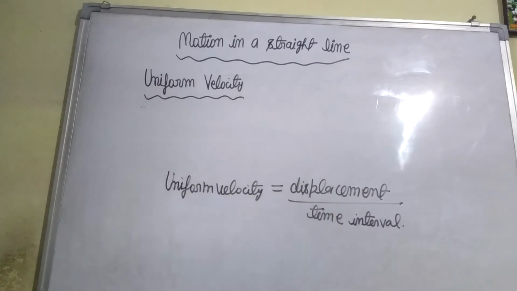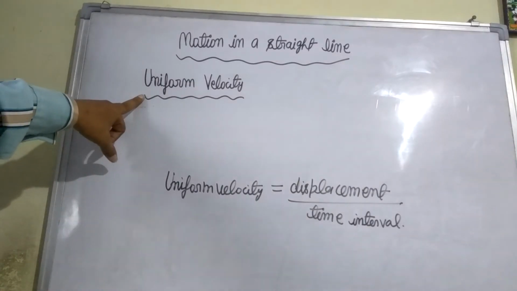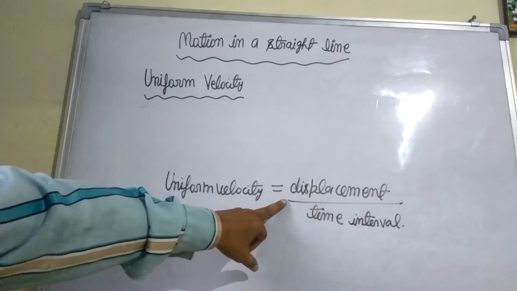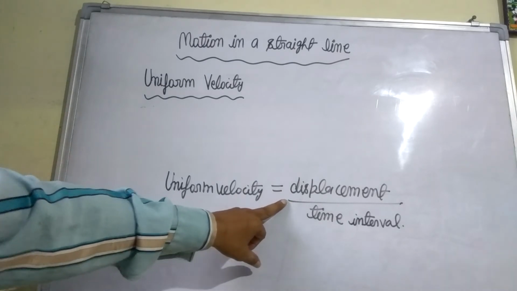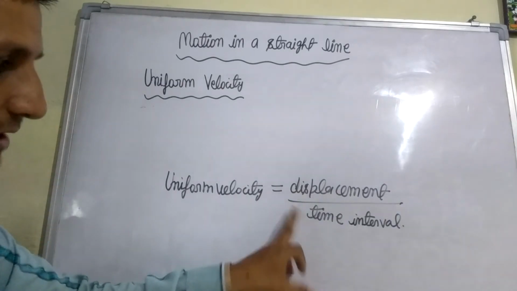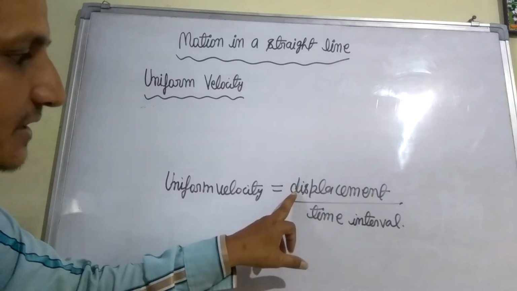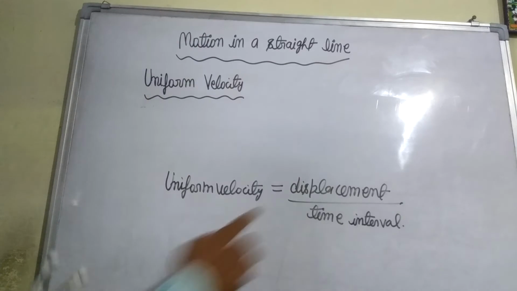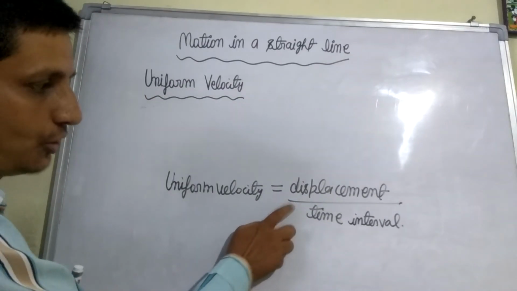So now students, I am telling you uniform velocity. What is uniform velocity? The ratio of displacement to the time taken by the object to cover the displacement is called uniform velocity. This line is called ratio.